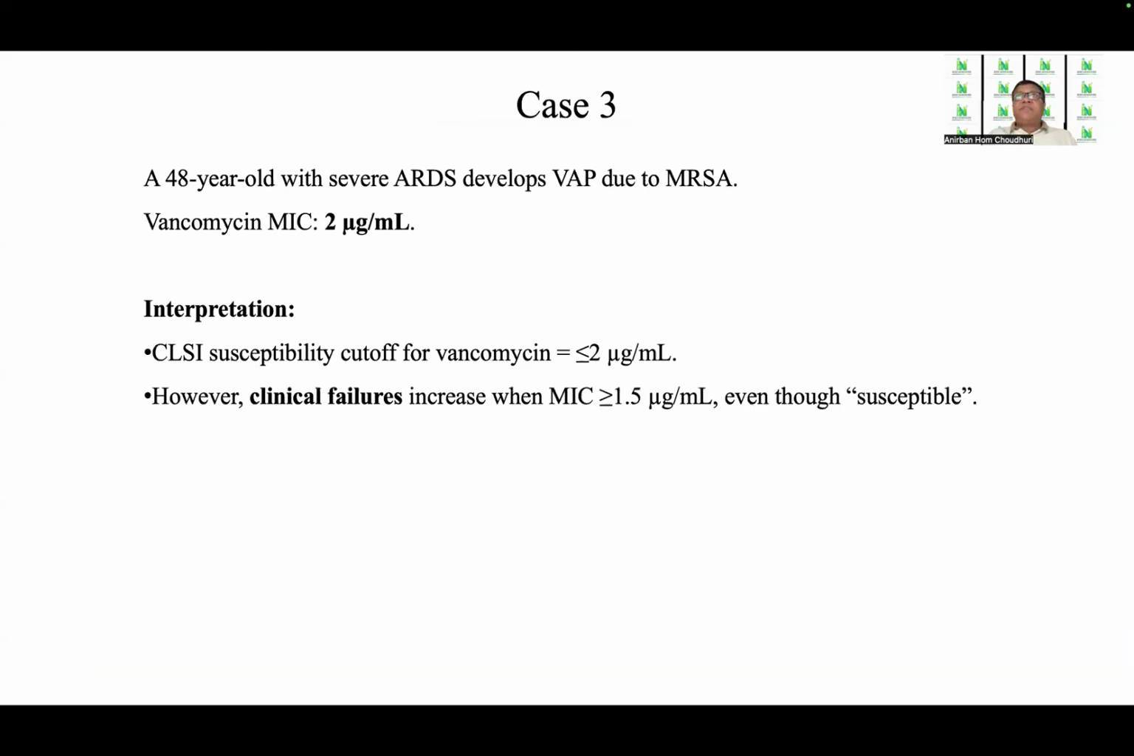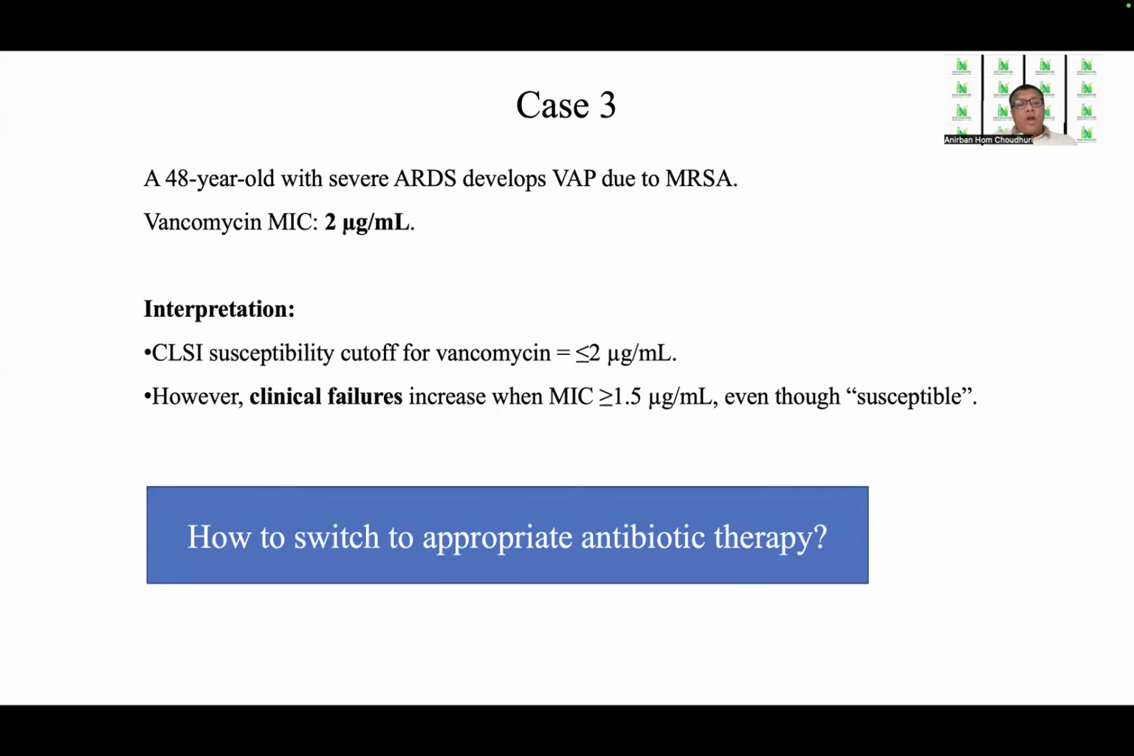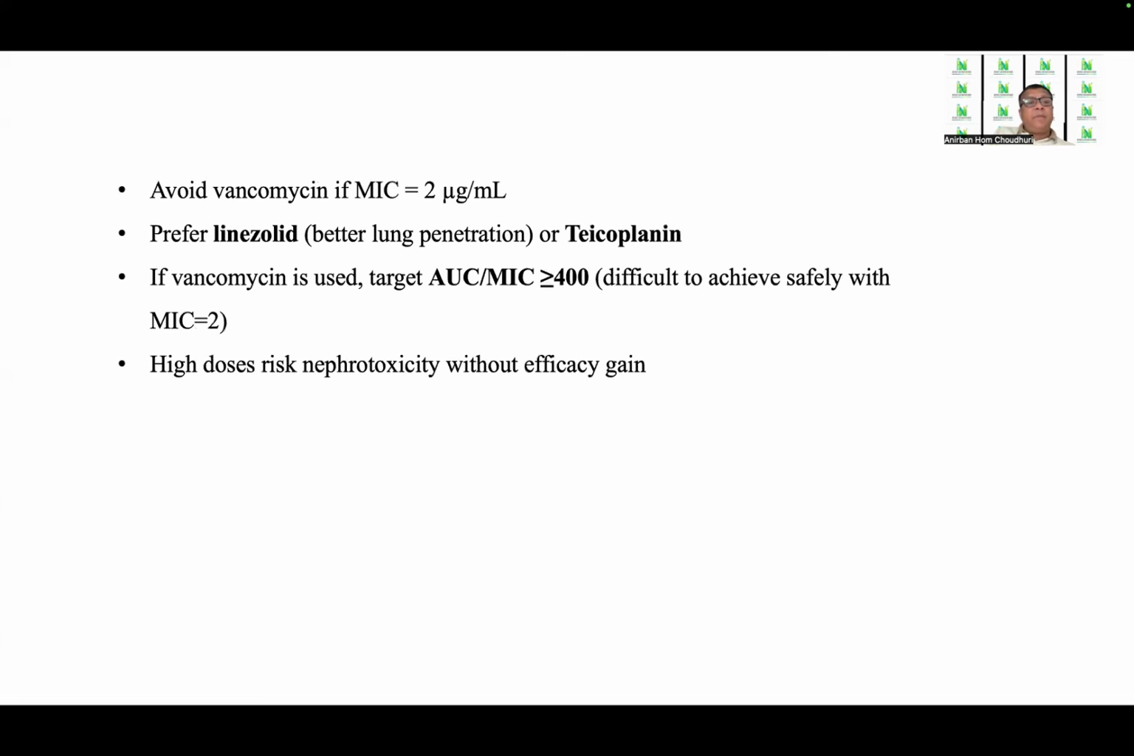Let us come to case 3. A 48-year-old with severe ARDS developed VAP due to MRSA. The vancomycin MIC is 2 mics per ml. The interpretation is that the CLSI susceptibility cutoff for vancomycin is less than or equal to 2 mics per ml. However, clinical failures increase when the MIC is more than 1.5 mics per ml, even though it is susceptible. So how do we switch to appropriate antibiotic therapy? We can avoid vancomycin if the MIC is equal to 2 mics per ml.